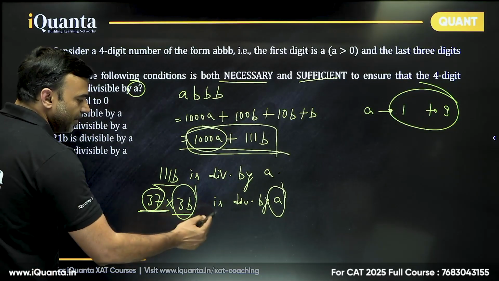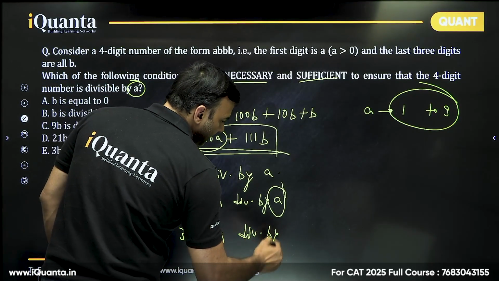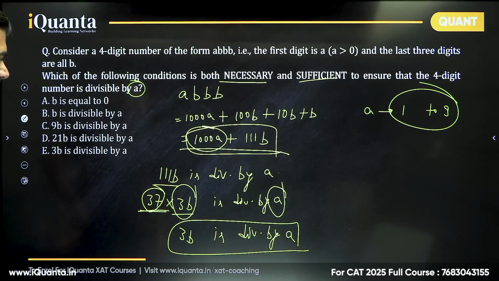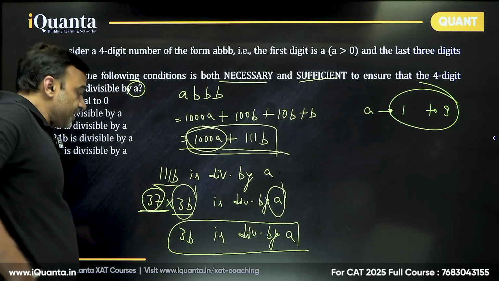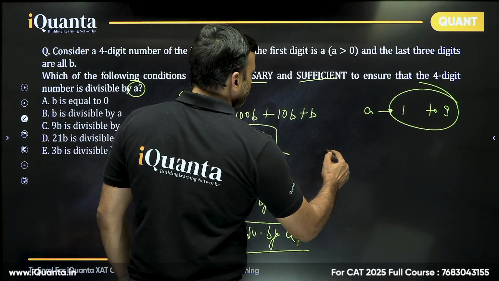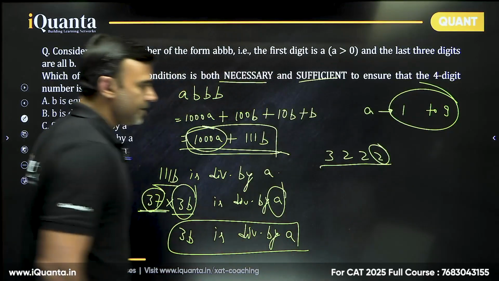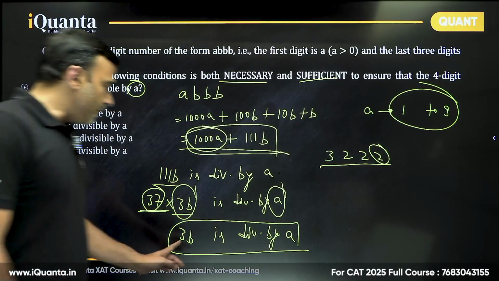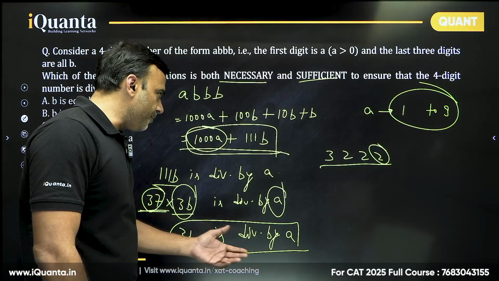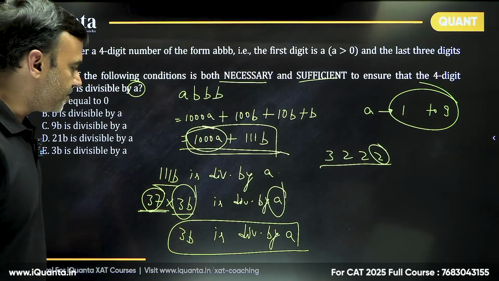37 is divisible by 1, 3B is also divisible by 1 and so on. So 3B is divisible by A. That is the necessary condition. Can I say only B divisible by A? No, that is sufficient in some cases, but that won't be necessary. For example, even if I have A as 3 and B as 2, so 2, 2, 2, even if B is not divisible by 3, the number is divisible by 3. So saying that B is divisible by A is not enough, but saying that 3B is divisible by A would be automatically enough for all such situations.